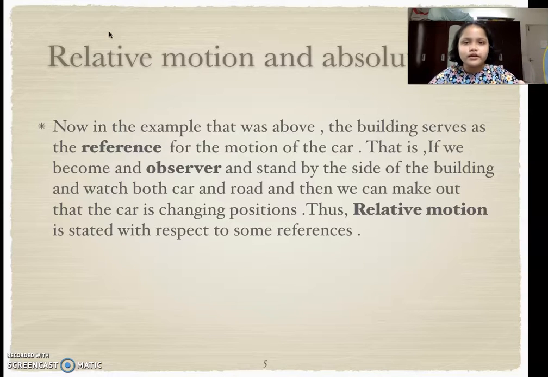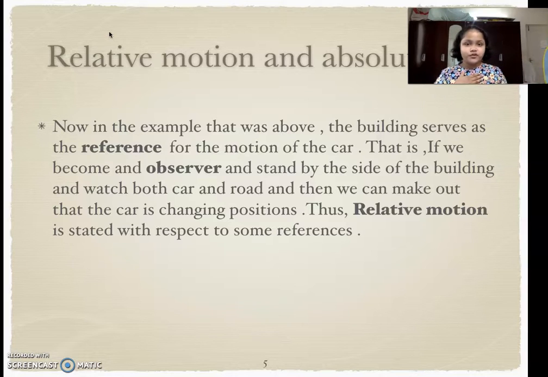Basically, what was told here was, here is the building and here is the road and the cars are going. So if I am standing right here, and I watch both the building and the car, I can tell that the car is moving. So relative motion means that we tell whether the thing is in motion, is it moving, by comparing two things.